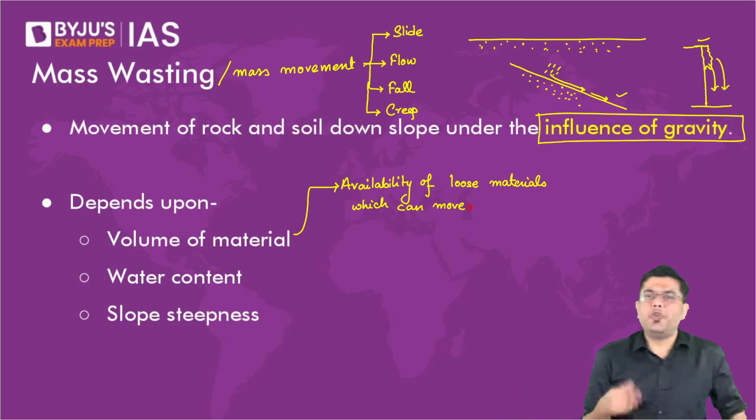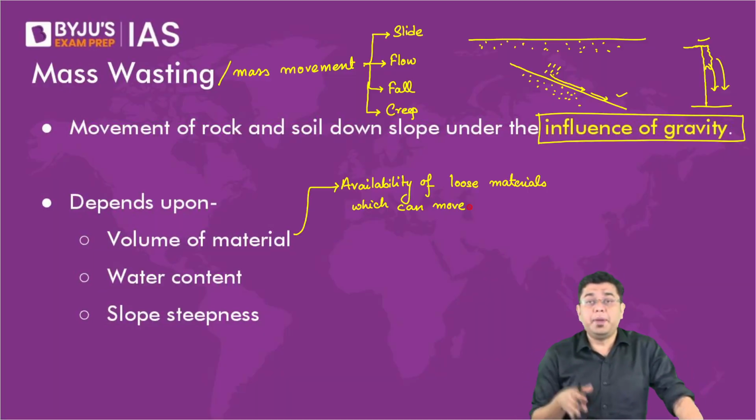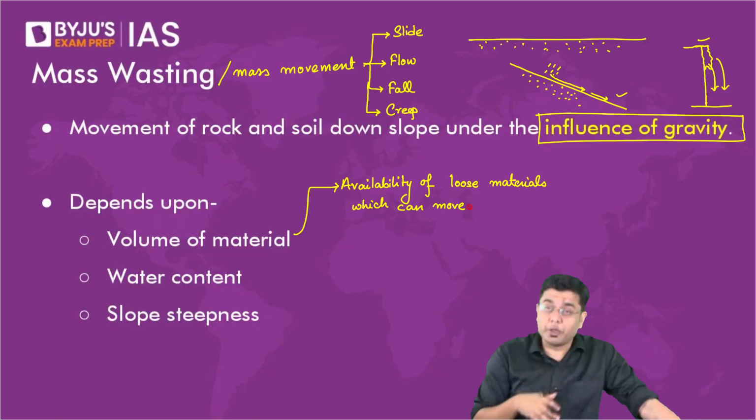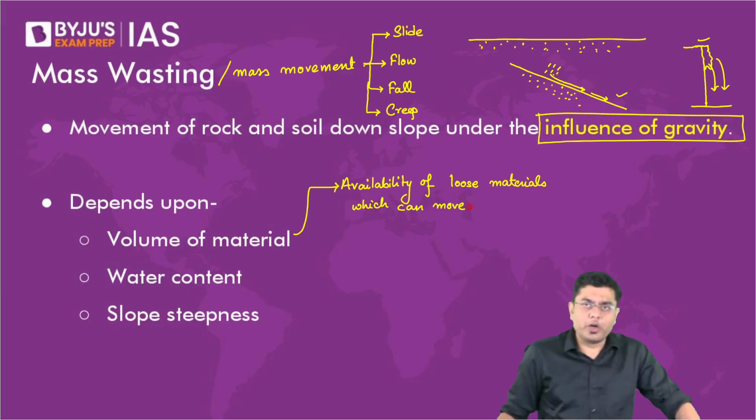Then you have the water content. If there is a greater amount of water available, and what water content are we talking about? This water is made available by the flow of the rivers and the streams down the slopes, and also by the availability of rainfall. So both of them will contribute to the water content here.